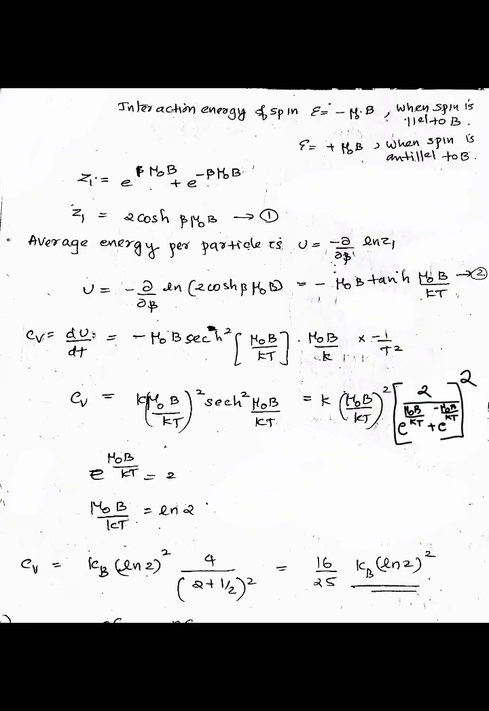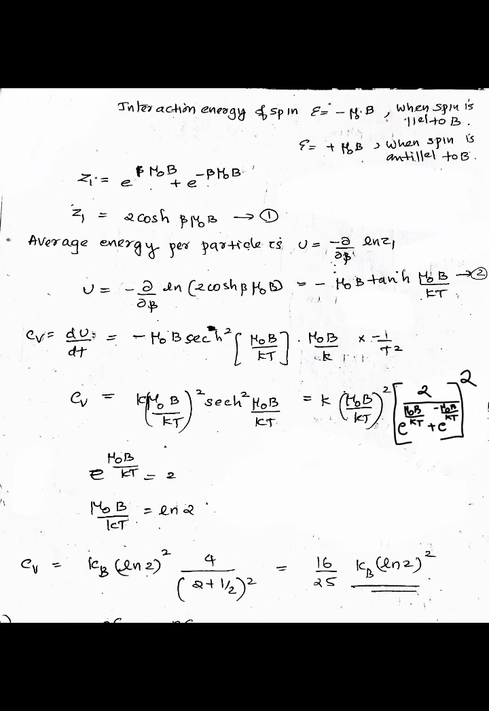So here the partition function for a single particle Z1 is equal to e raised to beta mu 0 B plus e raised to minus beta mu 0 B. That is, Z1 is equal to 2 cosh beta mu 0 B. This is equation number 1. The average energy per particle is U is equal to minus dou by dou beta of ln Z1. That is equal to minus dou by dou beta of ln of 2 cosh beta mu 0 B. This is equal to minus mu 0 B tanh mu 0 B by kT. This is equation number 2. So Cv is equal to dU by dT, and this is equal to minus mu 0 B sech square mu 0 B by kT into mu 0 B by k into minus 1 by T square.